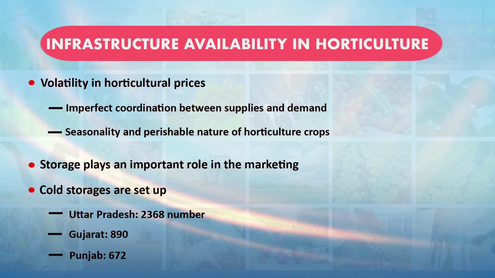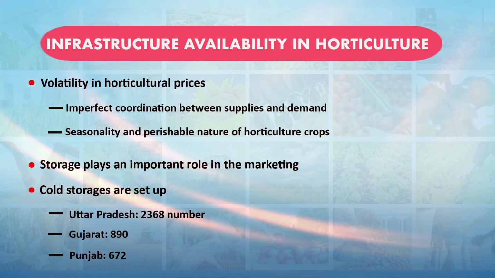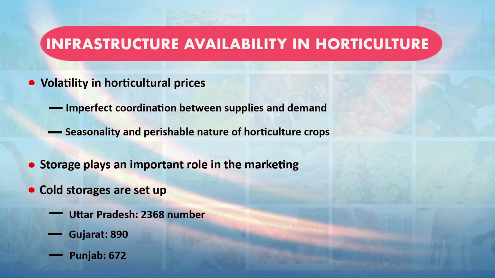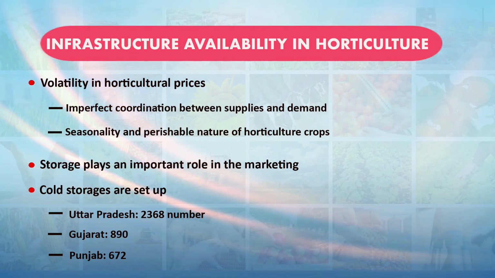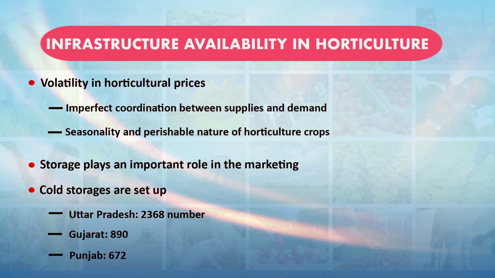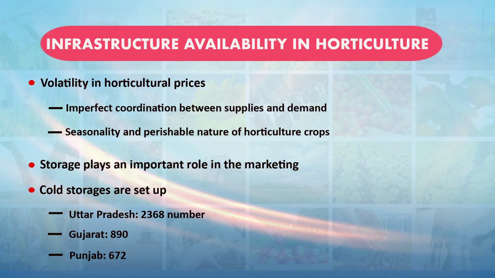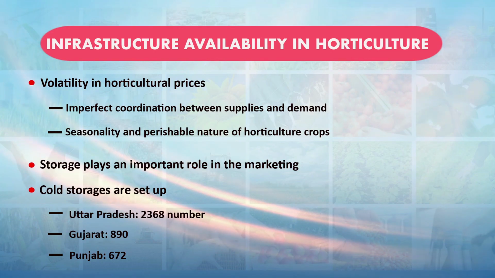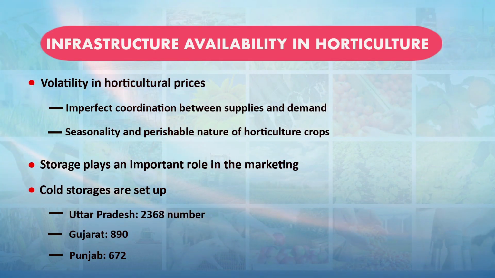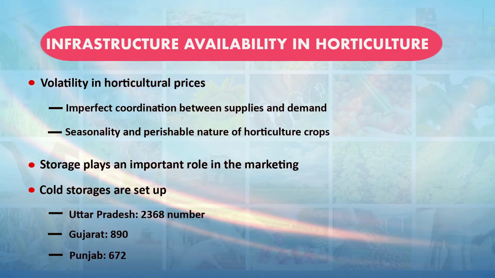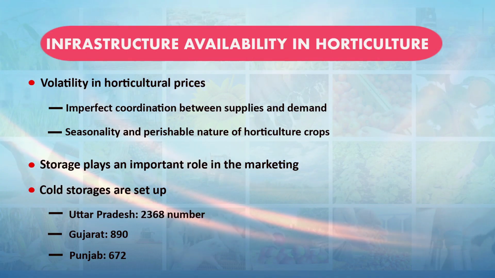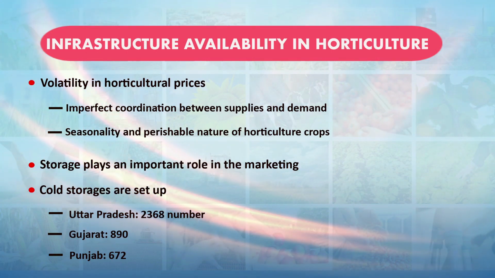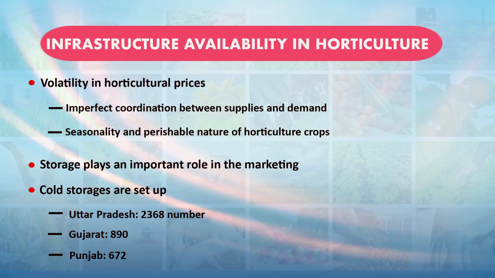So to tackle this situation, we need to create cold storage, which helps in the marketing of horticulture produce. There is a focus on developing cold storage in the country. Like in Uttar Pradesh, we have 2,668 cold storages, in Gujarat we have 890, and in Punjab we have 670 cold storages.